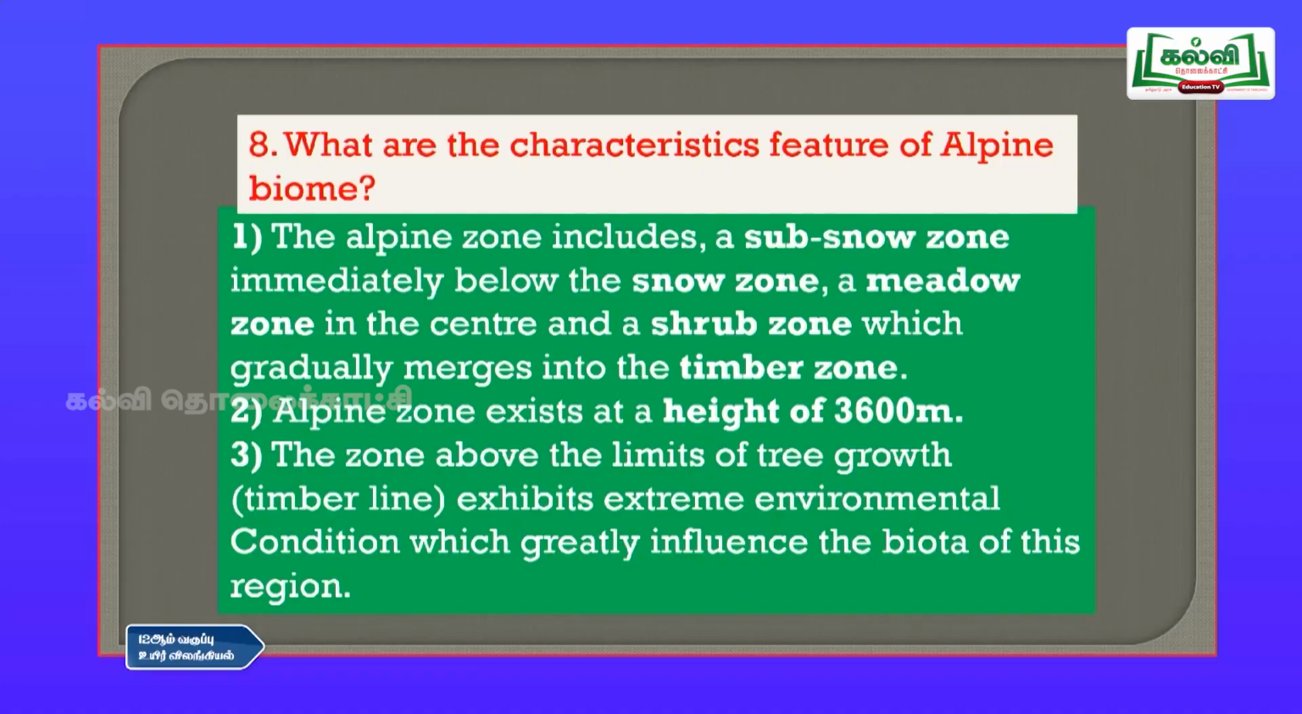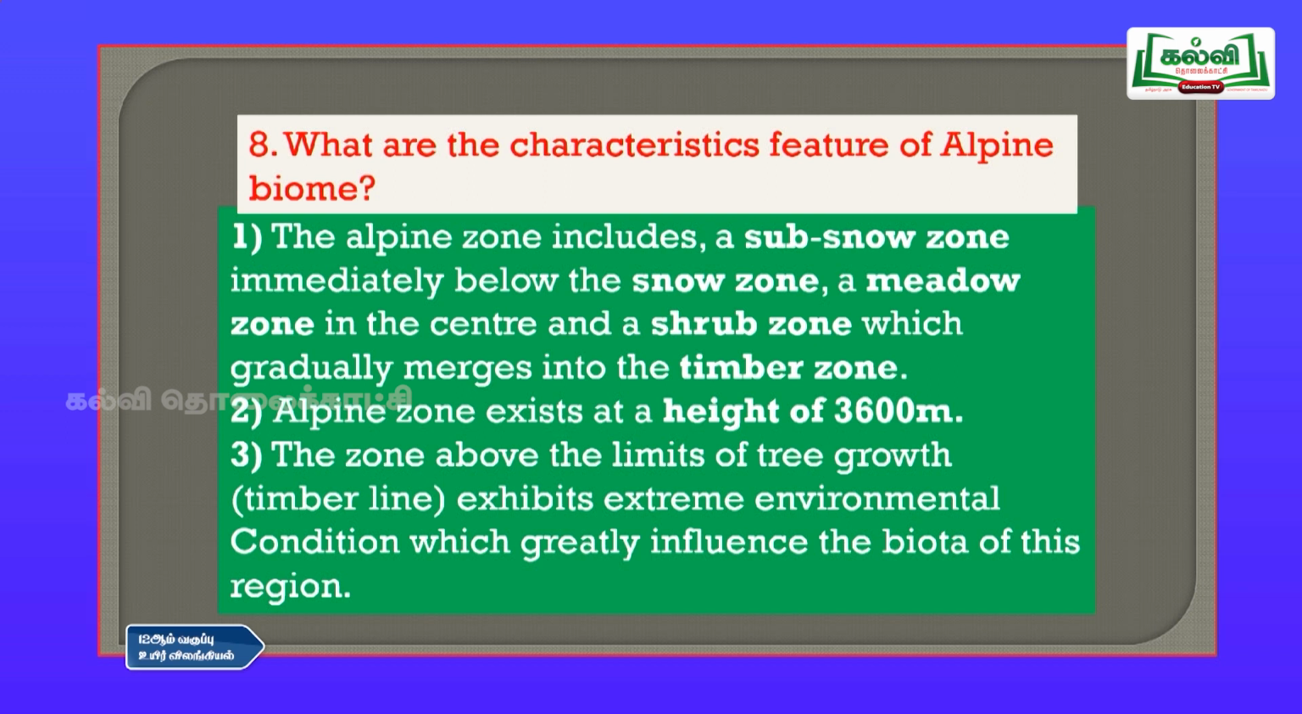And the second point you have to write is the alpine zone exists at a height of 3600 meters, and the zone above the limit of the trees' growth is called the timberline, which exhibits extreme environmental conditions which greatly influence the biota of this region. So, there is a limit for the growth of trees. The place beyond the timber zone, where big trees do not grow, is called the timber line.